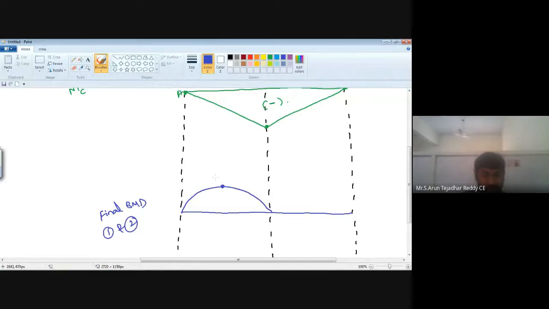What is the value here? 40. And here we have 93.75. Now coming to the second bending moment diagram.